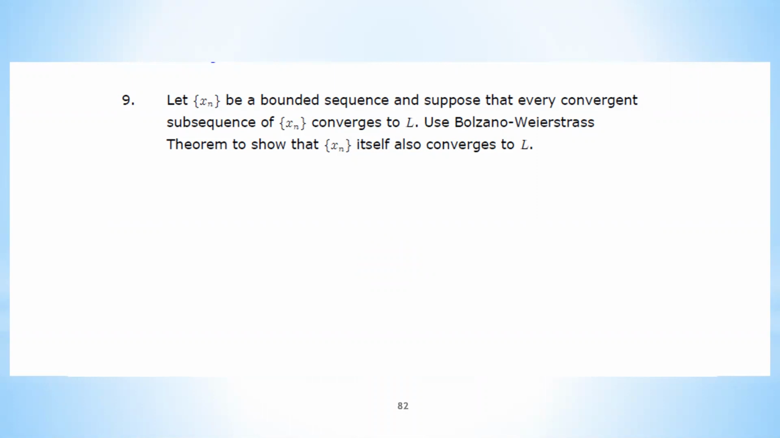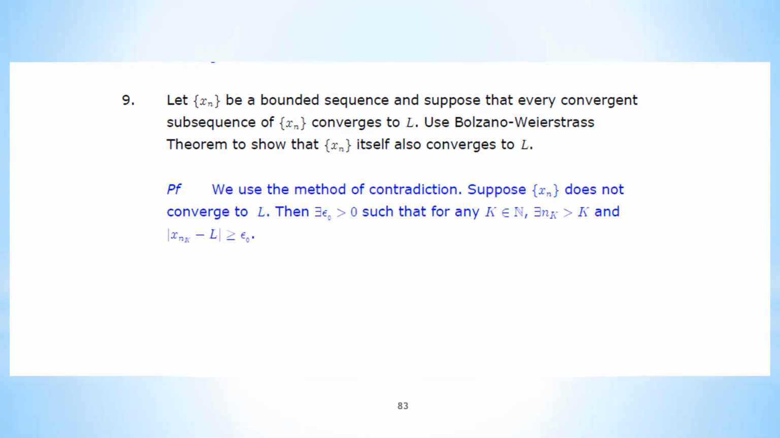Now we have a very strange assumption, saying that every converging subsequence is converging to the same limit L. And you're asked to use the BW theorem to show that the Xn itself is also converging to L. So what we want to do here is use the method of contradiction. Now, how do you begin with this contradiction? You first suppose that your conclusion is not true. So assuming the conclusion is not true, this means that you're assuming Xn does not converge to L.